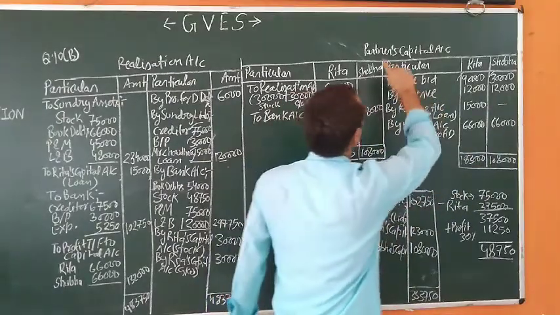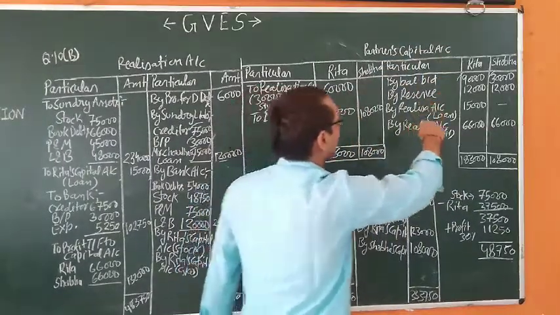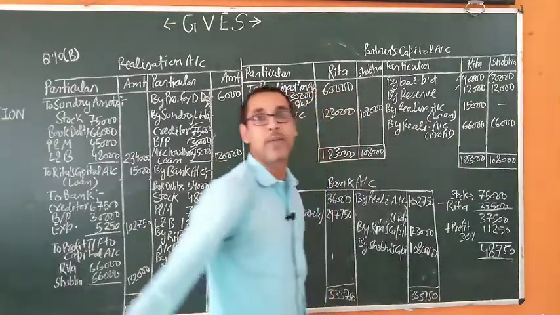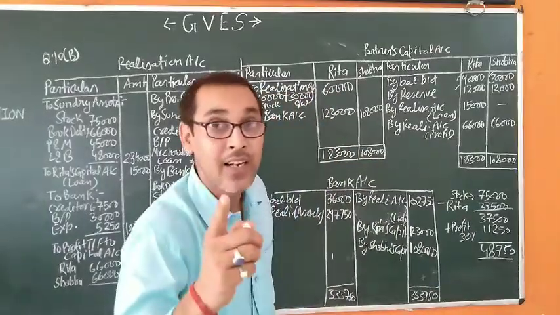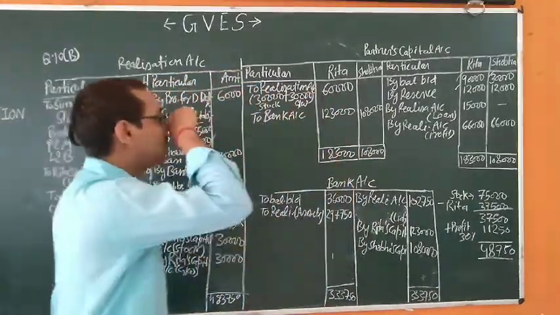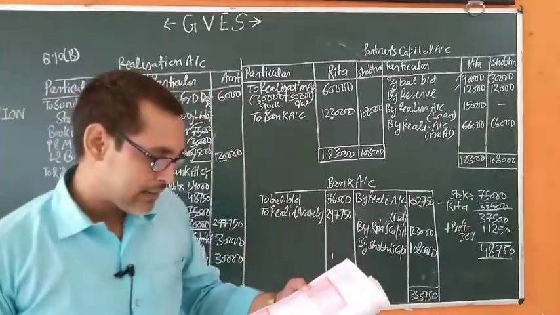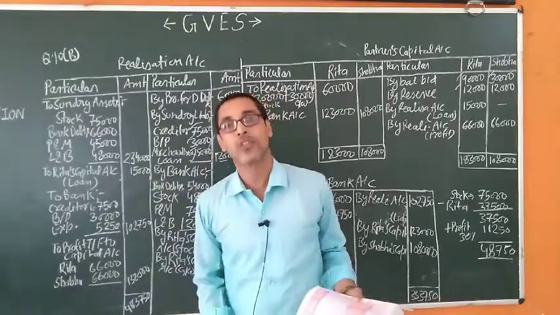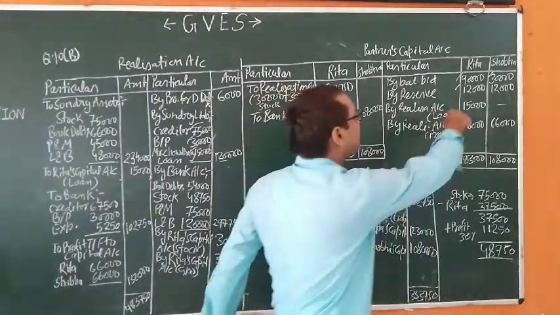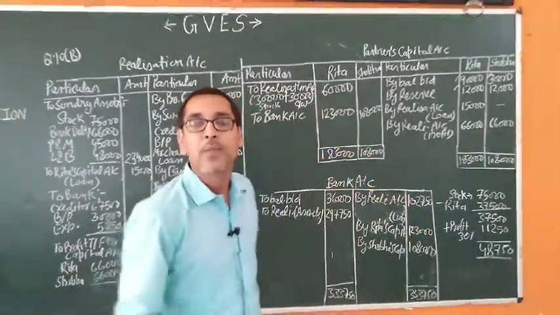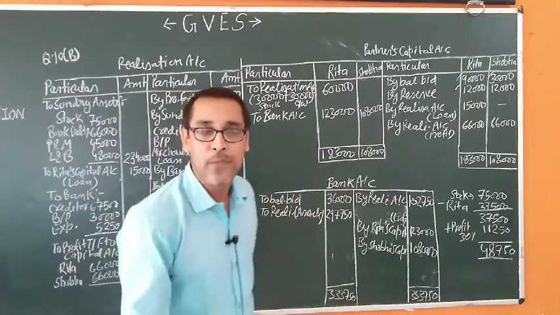This is the opening balance of the capital account, and the reserve will be distributed between the partners in their old ratio. What is the amount of the reserve? The reserve fund given in the balance sheet is 24,000. So 24,000 will be distributed in their PSR, profit sharing ratio. What is the profit sharing ratio?